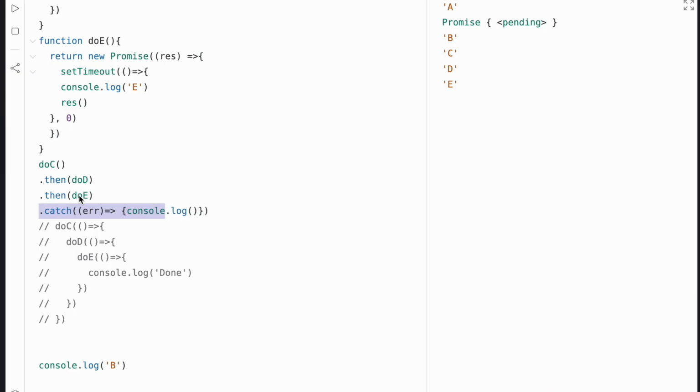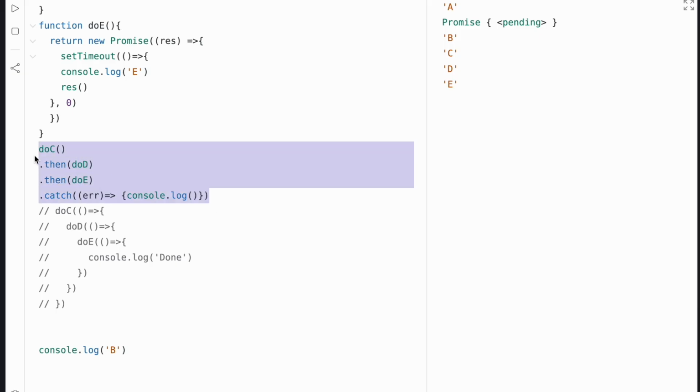Now, to be able to read this code better, we wanted to be able to read it like synchronous code, which is what our brains are used to in the JavaScript world. To do that, the idea of async await was introduced.